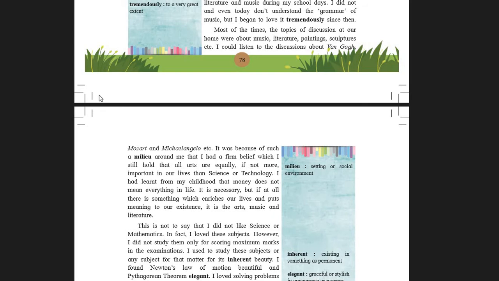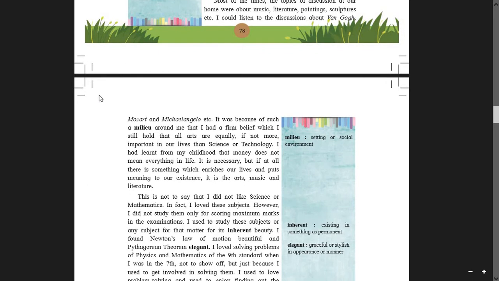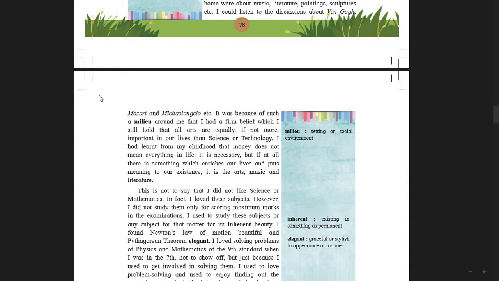At the same time, here the writer is saying that you should not distract your attention from the literature part, from the music, from the art side. That is equally important for life, and you can do very well in such fields also as far as your career is concerned. So, I had learned from my childhood that money does not mean everything in life. Students, I want you to underline this statement. Please take note. Money does not mean everything in life. It is necessary. Yes, money is necessary, but not that important.